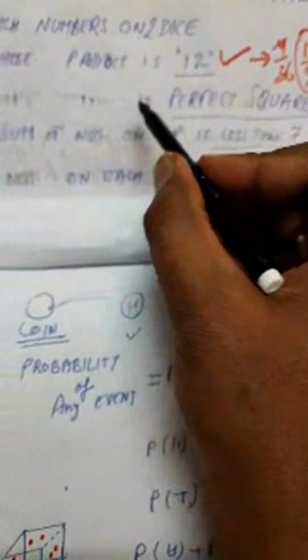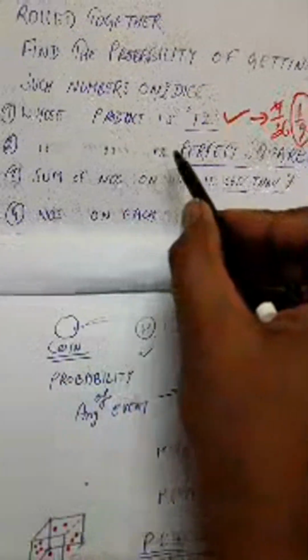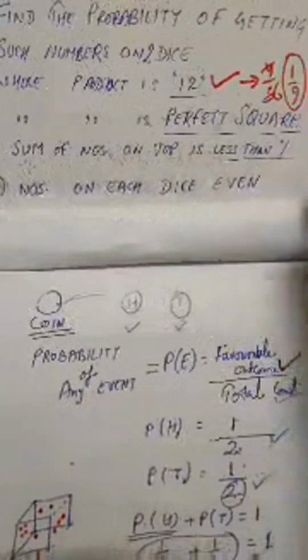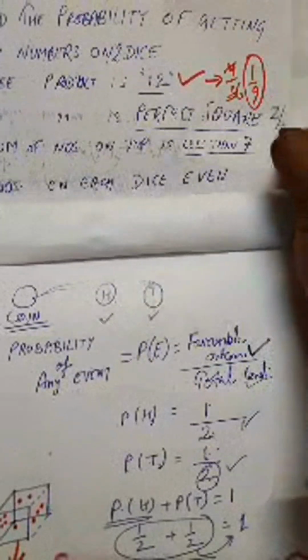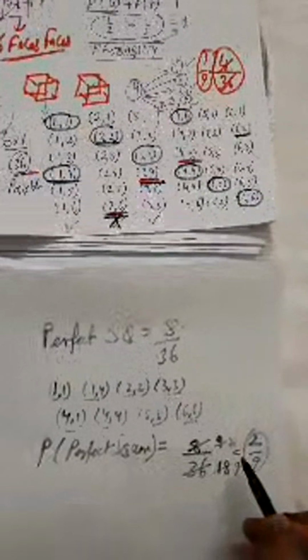When dice are rolled together, then what is the probability of getting such numbers on the dice whose product is a perfect square? So it's 2 by 9. So we are mentioning over here 2 by 9, right? So how did 2 by 9 come? Just see, these all are the 8 possible outcomes, and getting 8 on the top and 36 in the denominator is 2 by 9, right?